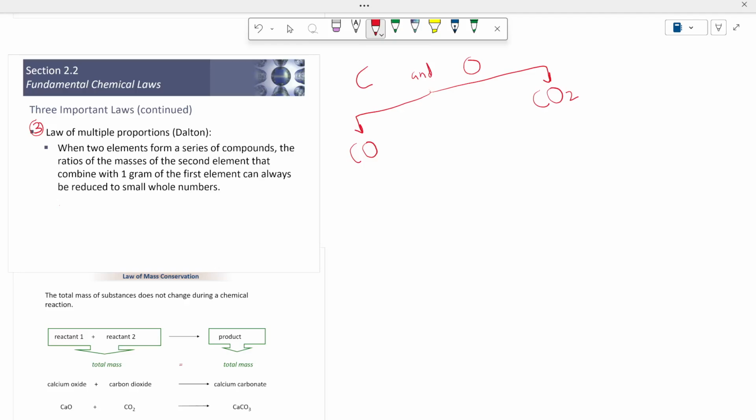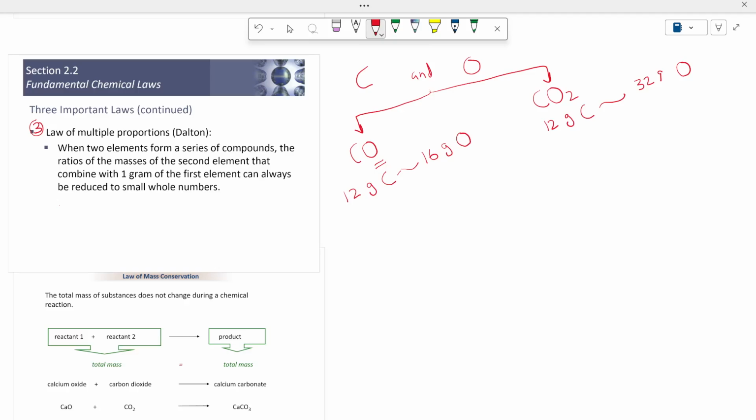According to the law of multiple proportion, the ratios of the masses of the second element, which is oxygen in this case, that combine with 1 gram of the first element, which is carbon, can always be reduced to a small whole number. Let's explain it. In carbon monoxide, for each 12 grams of carbon, you will have 16 grams of oxygen. While in carbon dioxide, for each 12 grams of carbon, you will find that they combine with 32 grams of oxygen.